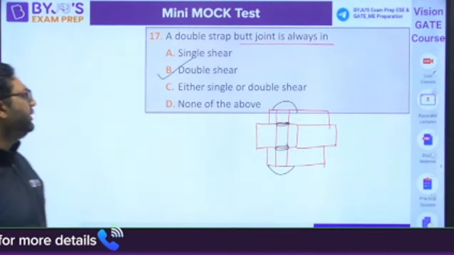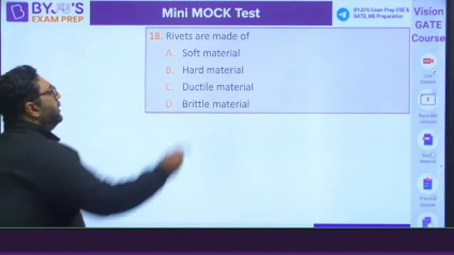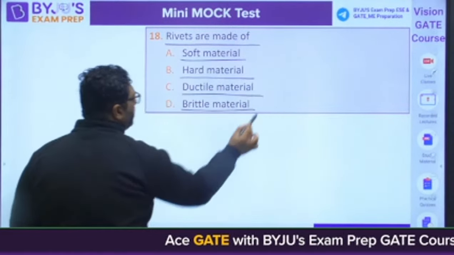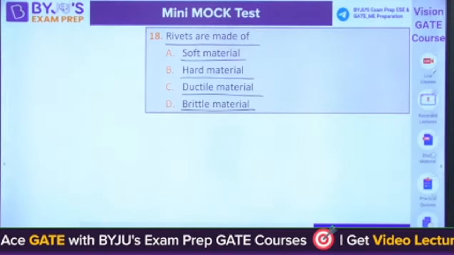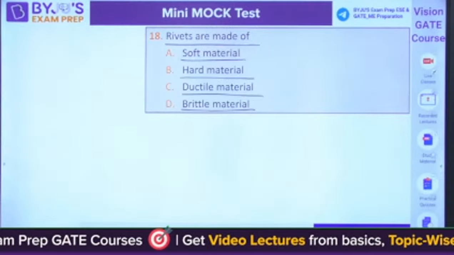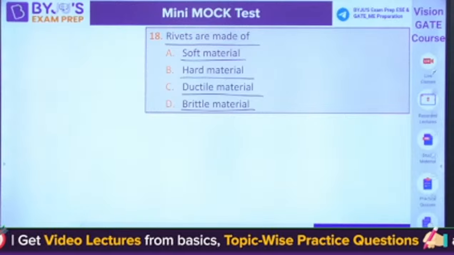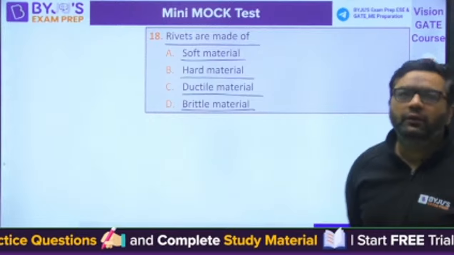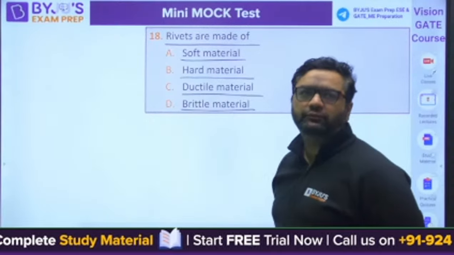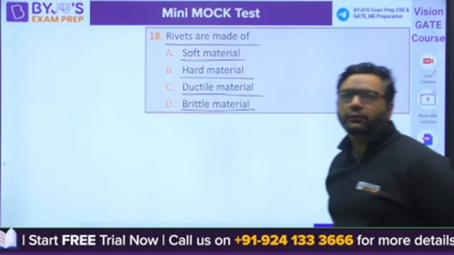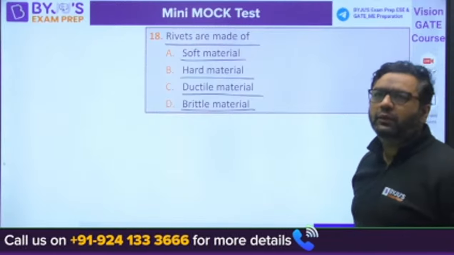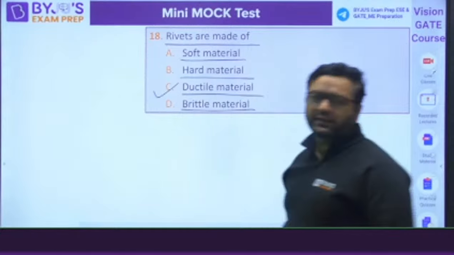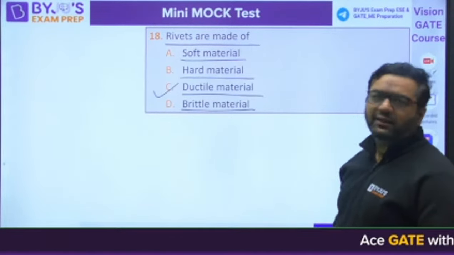Very good. Moving to the next question, question number 18. Rivets are made of soft material, hard material, ductile material, or brittle material. What would be the answer for this, guys? Yes. So guys, rivets are made of ductile materials.